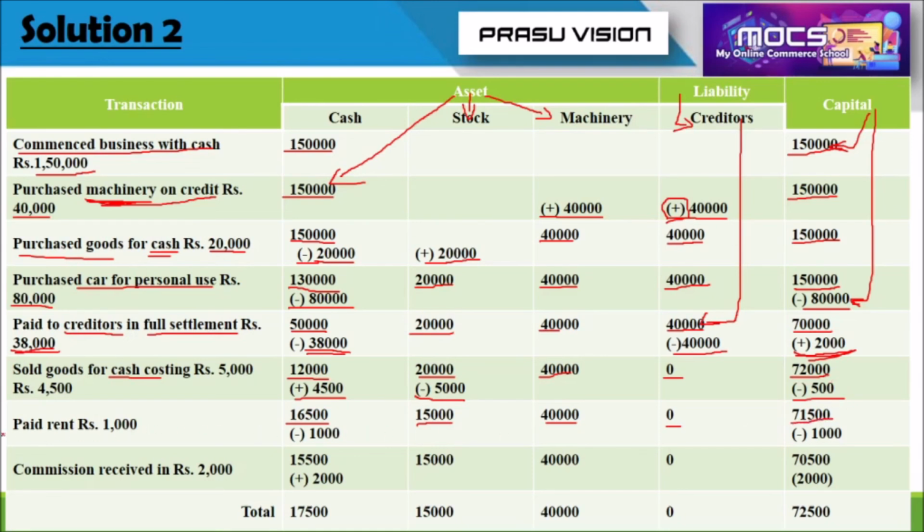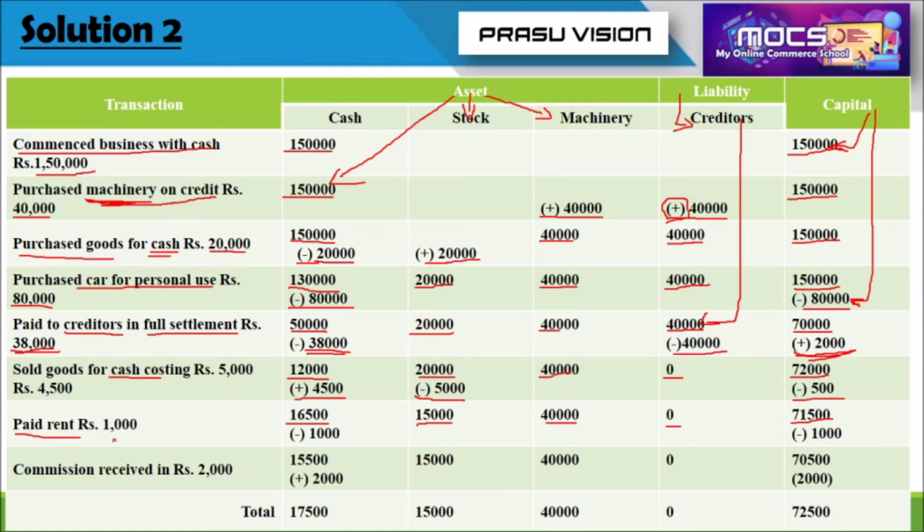Next, we are recording a transaction related to rent. Actually, rent is an expense. And here we are using the equation including only three items: asset, liability, and capital. So whatever the expenses may be, you have to think like this: it will be deducted from cash of the firm.